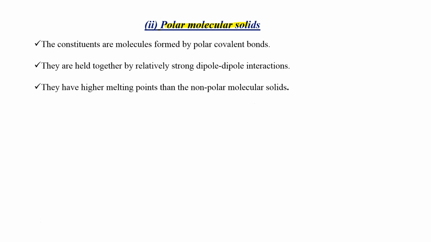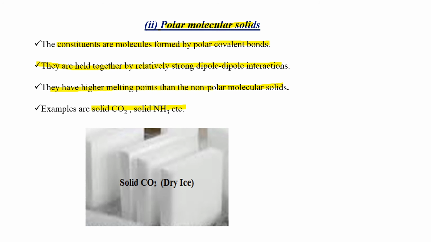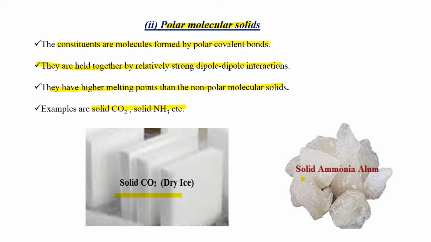Polar molecular solids. The constituents are molecules formed by polar covalent bonds. They are held together by relatively strong dipole interaction. They have higher melting points than the non-polar molecular solids. Examples are solid carbon dioxide and solid ammonia. This is an example of polar molecular solids. And this is another example of polar molecular solid. And this is a solid ammonia alum.